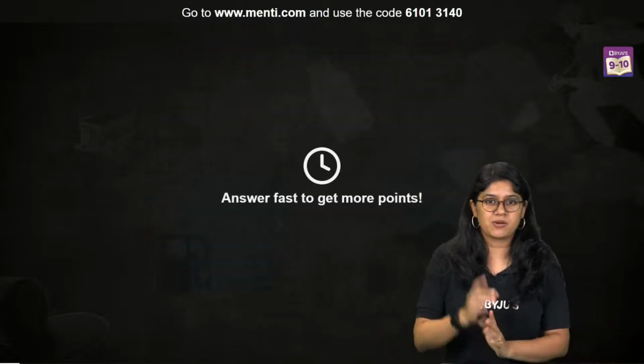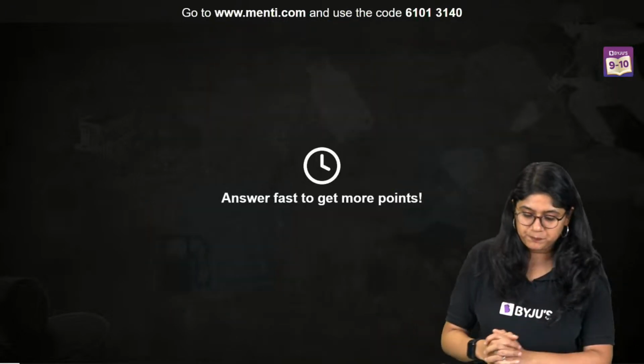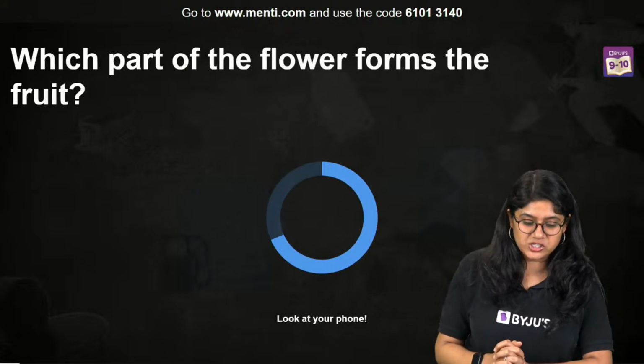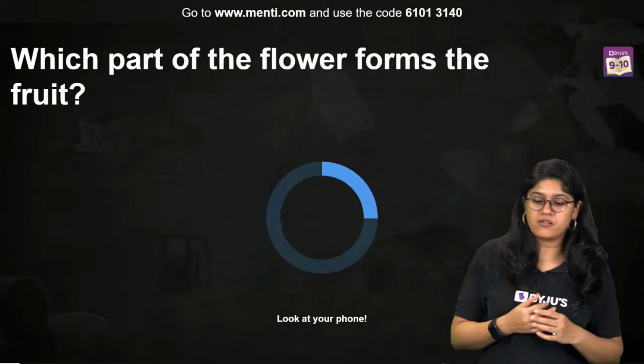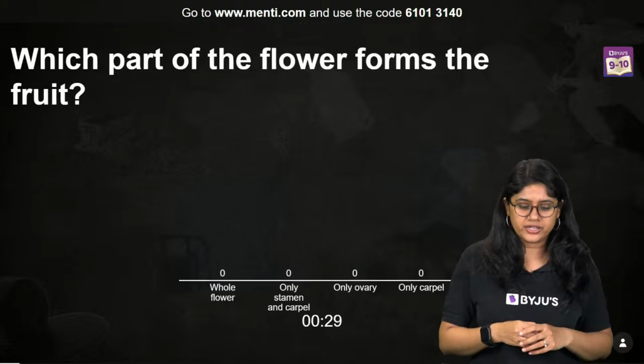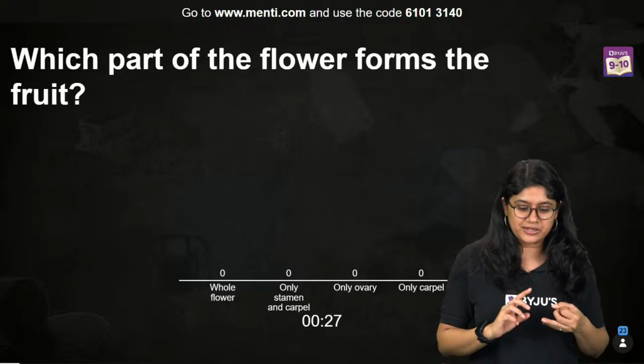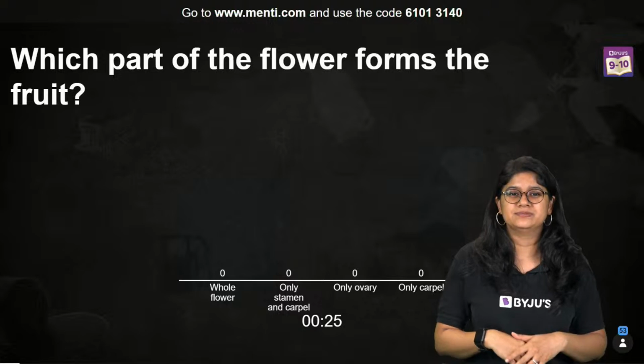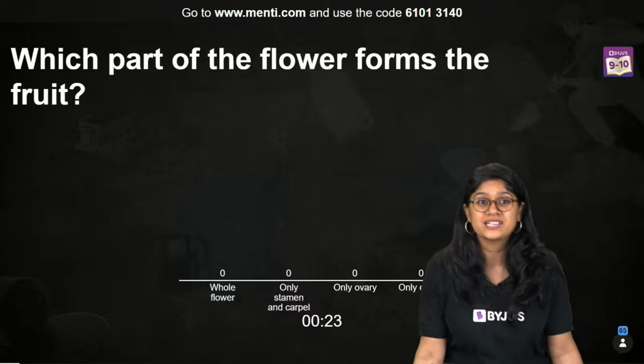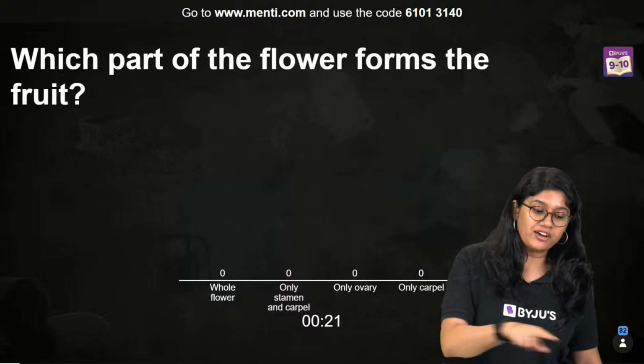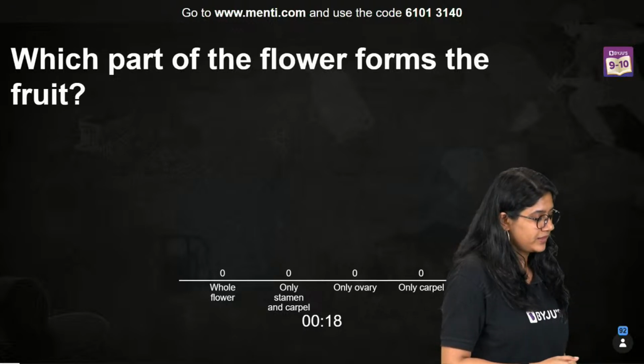Here we have question number 1, everyone, on your screen. So let's take a look at the first question. Which part of a flower forms the fruit? Whole flower, only stamen and carpel, only ovary, or only carpel? This is super easy, right? Which part of a flower forms the fruit?